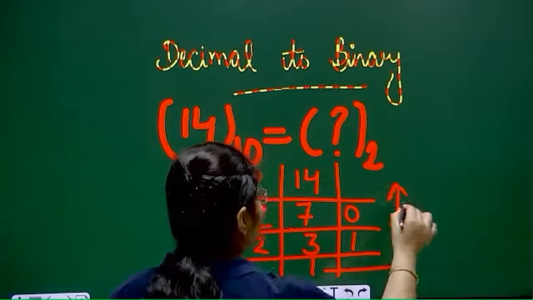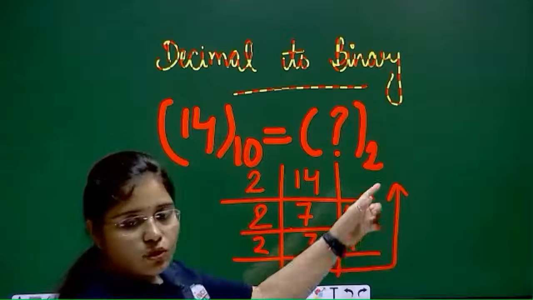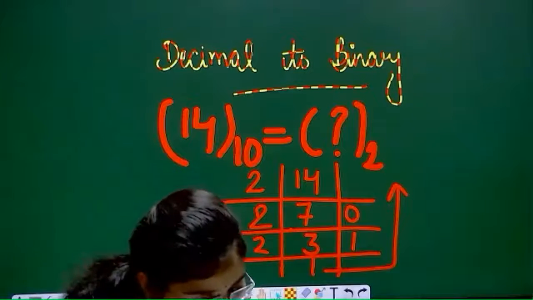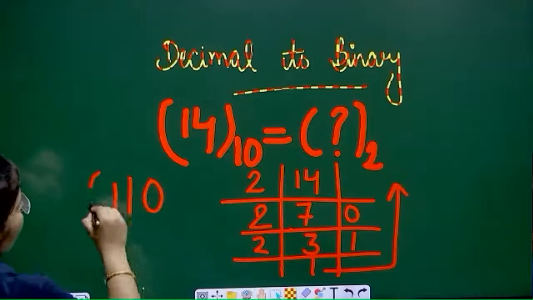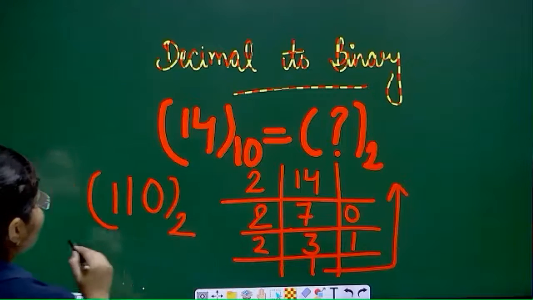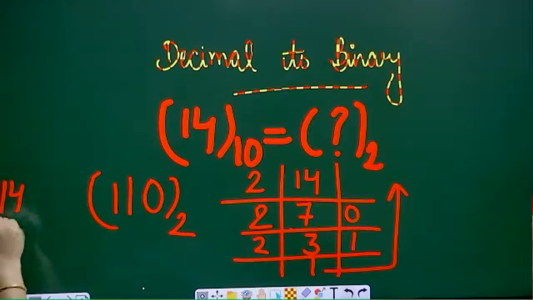So this is your answer. From bottom to top you have to write your answer. Okay, so your answer will be 1 1 1 0 and base value 2. So in this way you can write your answer.